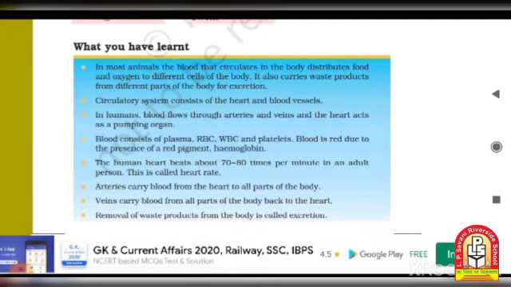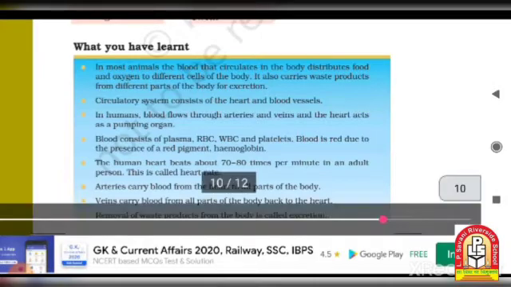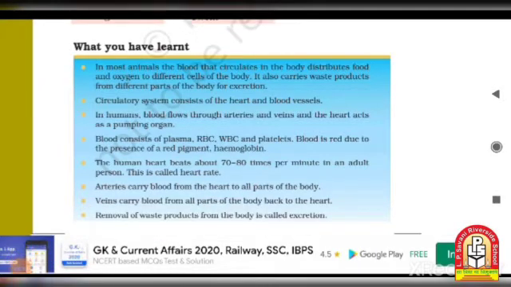It also carries waste products from different parts of the body for excretion, and the circulatory system consists of the heart and blood vessels. Then, blood consists of plasma, RBC, WBC and platelets. Blood is red due to the presence of the pigment hemoglobin.